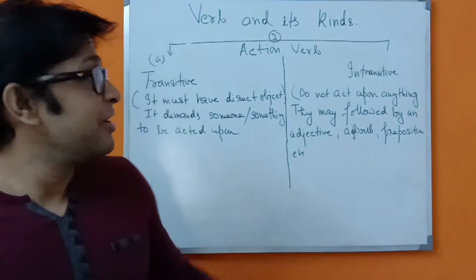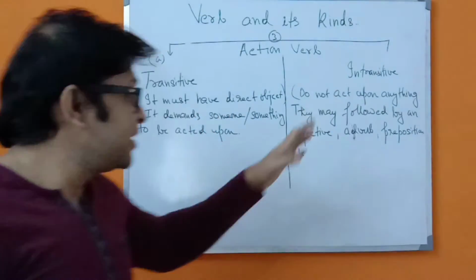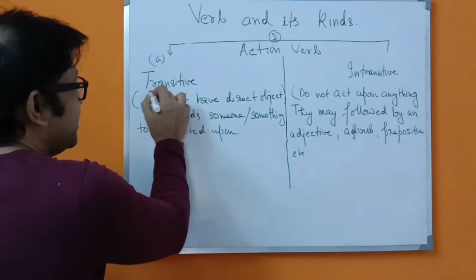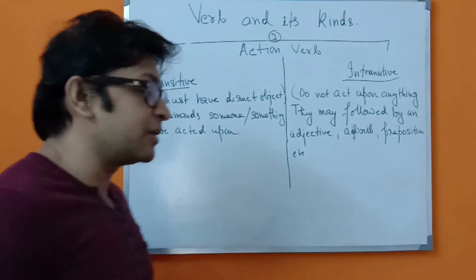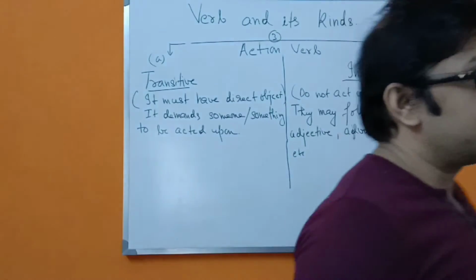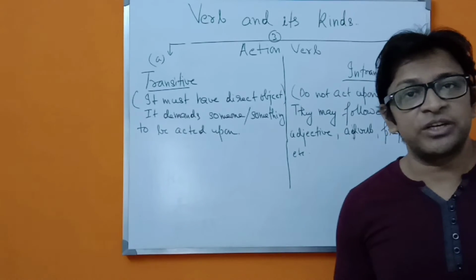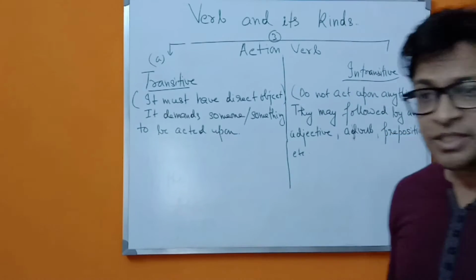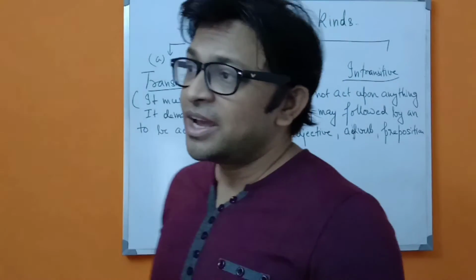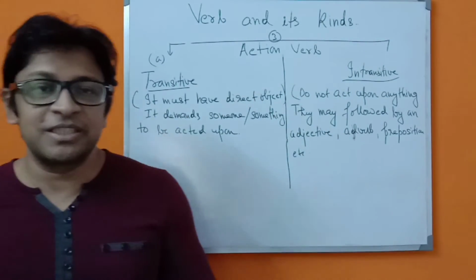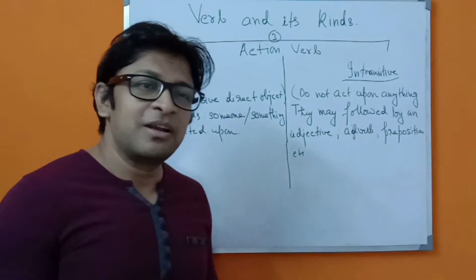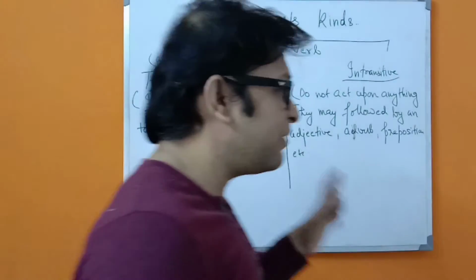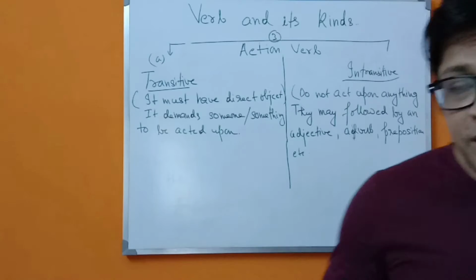That is action verb. And within action verb, there are two different things, transitive and intransitive. Both are very important because several questions do come. Point out the verb and state whether it is transitive or intransitive, or sometimes the questions say circle the transitive verb and underline the intransitive verb. These kind of questions regularly appear in your classes. So you have to know these things very carefully.